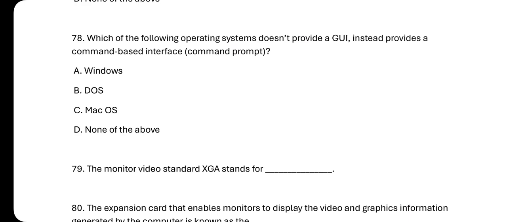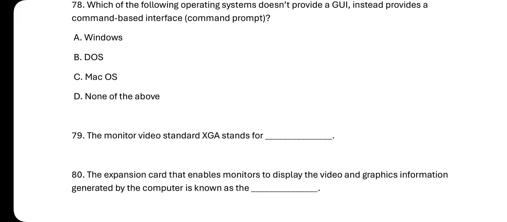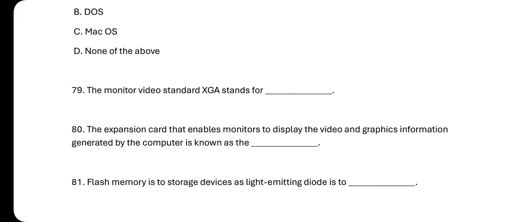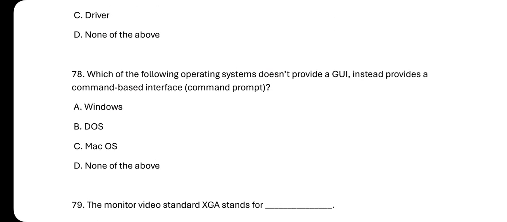We have A, Windows, B, DOS, C, Mac DOS, and D, none of the above.